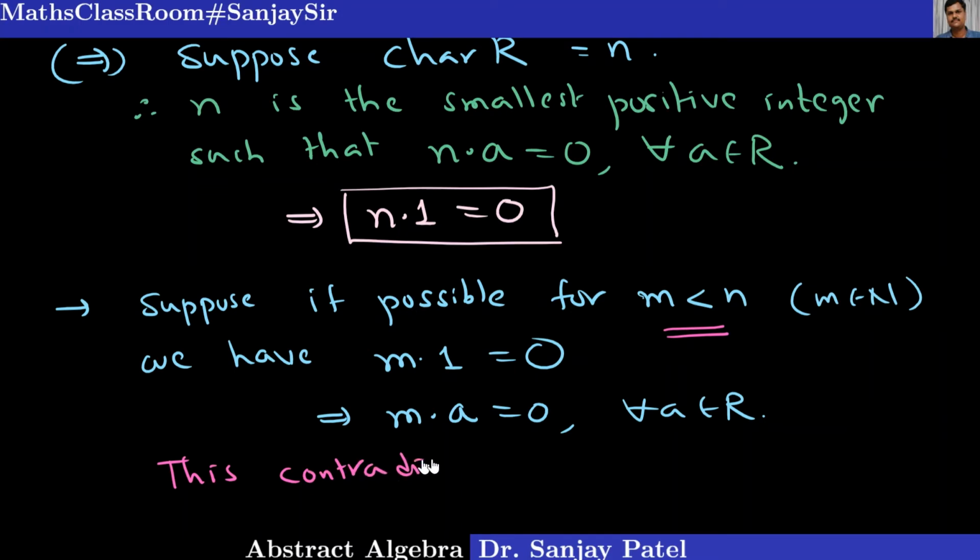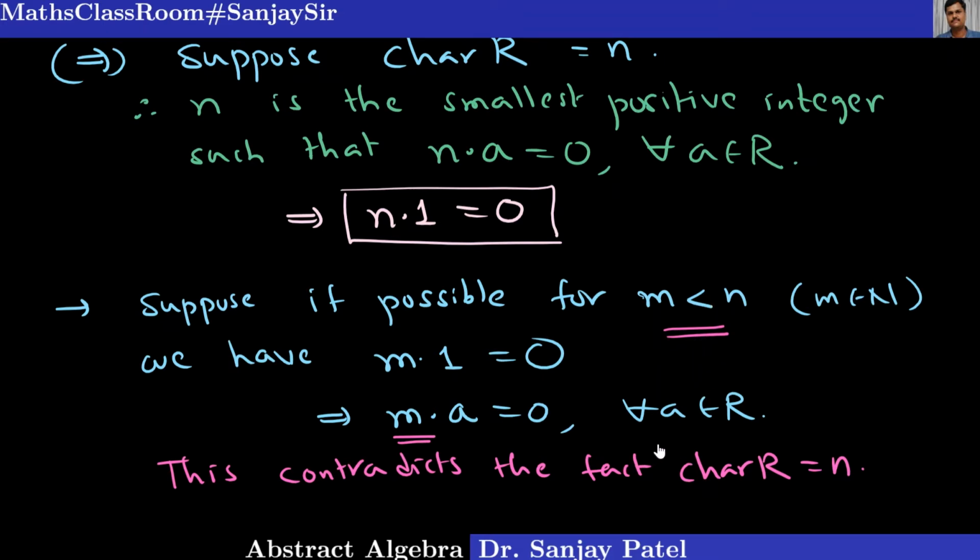Okay, so this contradicts the fact that the characteristic of R is equal to n. What does this mean? That means n is the smallest positive integer for which na equal to 0 for every a. But what we are proving is m into a equal to 0 and m is less than n is given here.